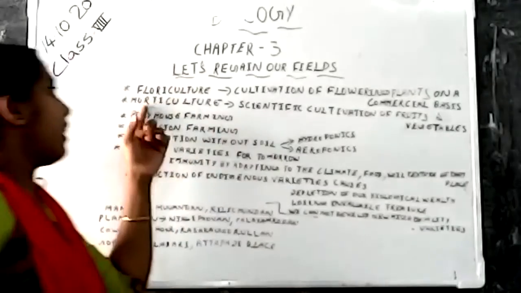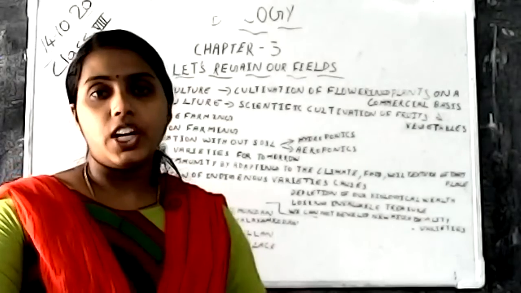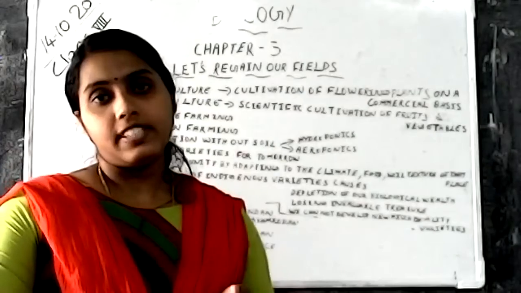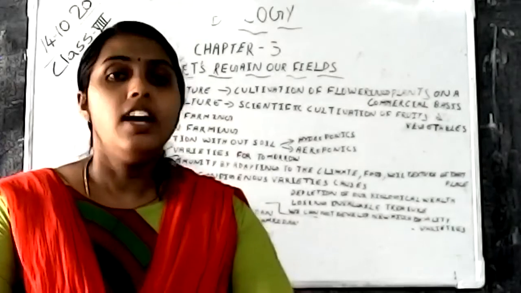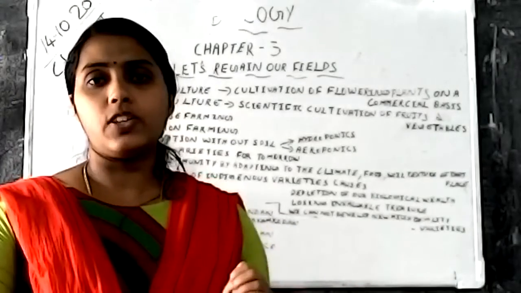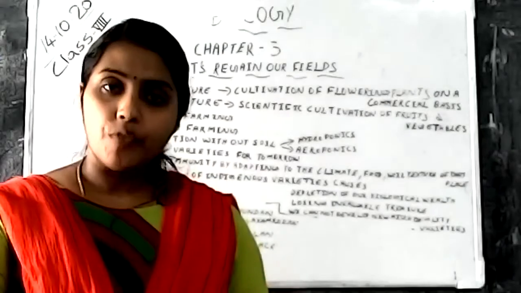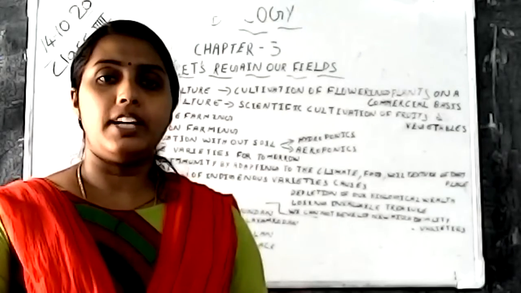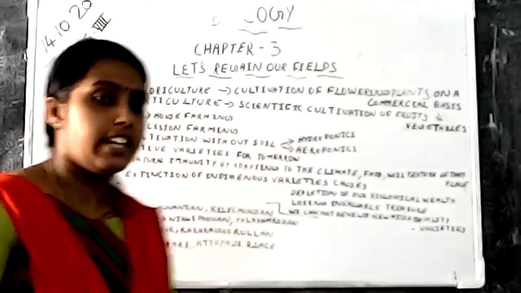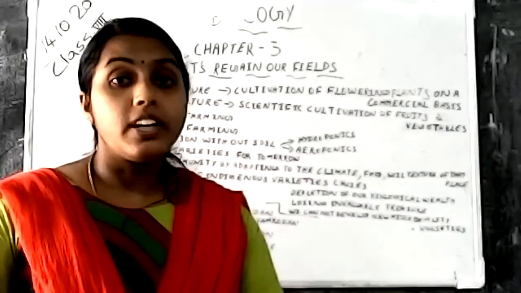Then the next is horticulture. Horticulture means the cultivation of fruits and vegetables on a commercial basis. We cultivate fruits and vegetables for our daily use in our house, for our purpose only. But if we cultivate them in order to sell in the market, to get profit and earn money, for a commercial purpose, it is known as horticulture.